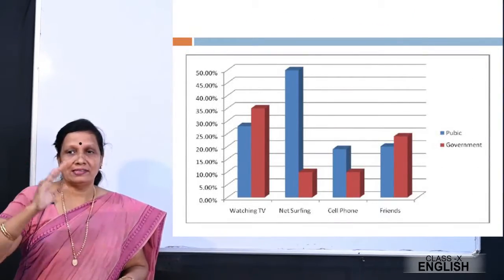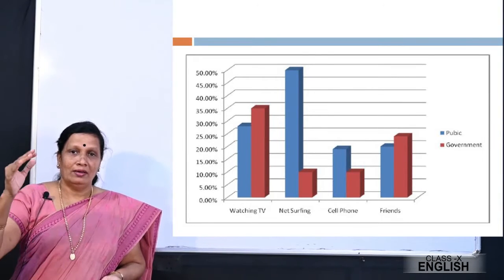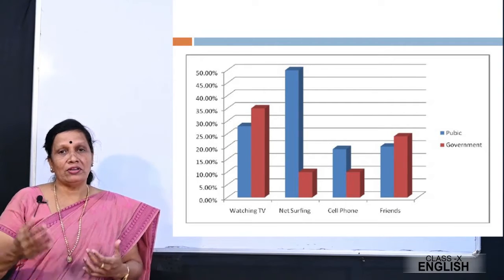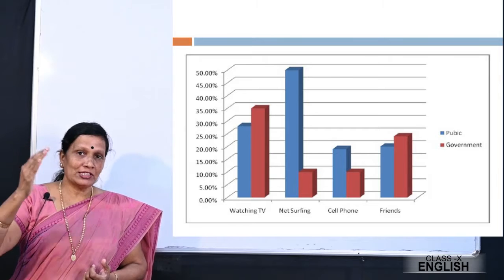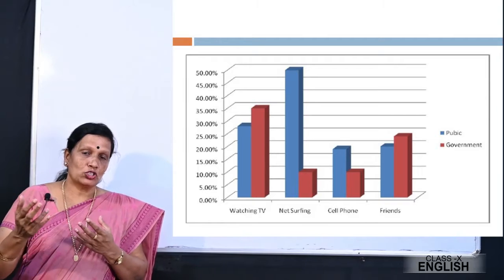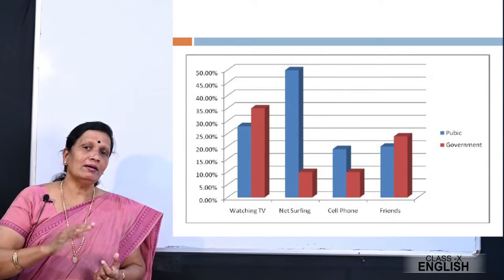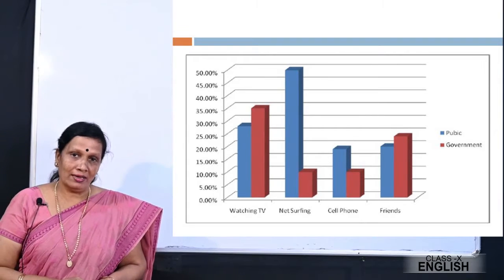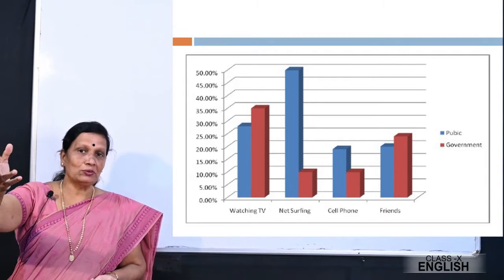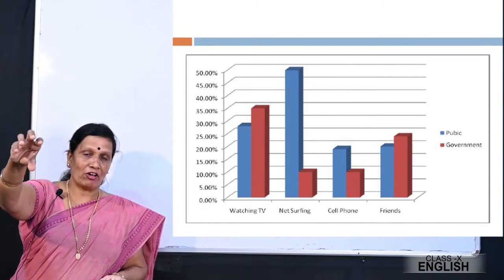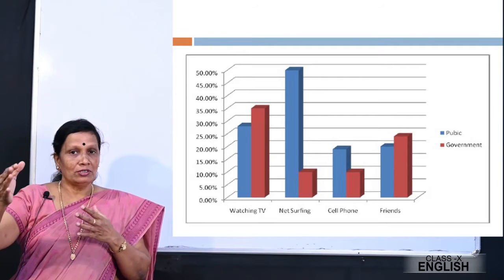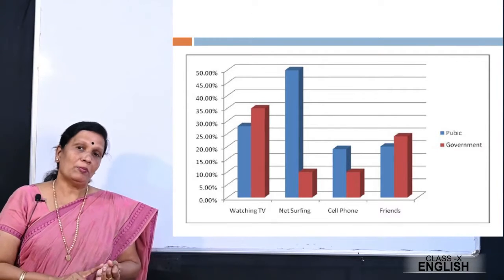Now children, look at this chart very carefully. You might have seen this kind of graphs in your maths subject and also in your social science subject. So what does this talk about? It talks about the way teenagers, that is the children of 13 to 19 years, spend their leisure time. Leisure time means when they are free, what do they do? Right? So a survey was conducted, and according to the recent study, these facts have been given in the form of a chart. And it talks about two schools, the government school and the private school.